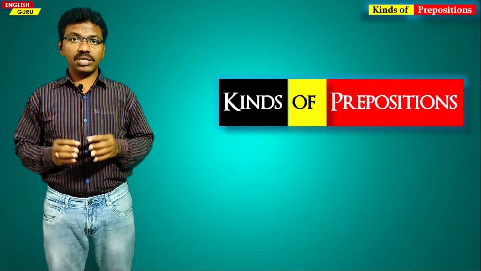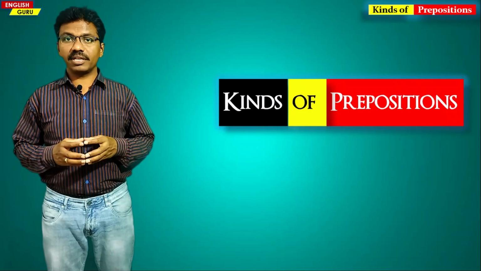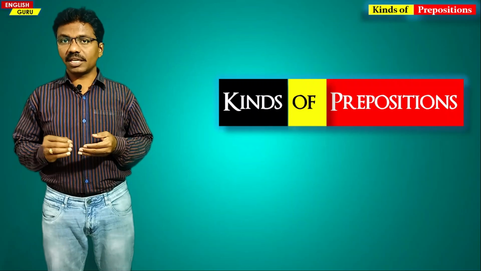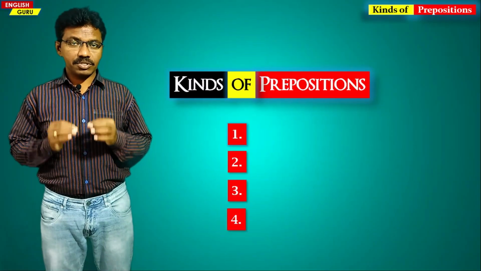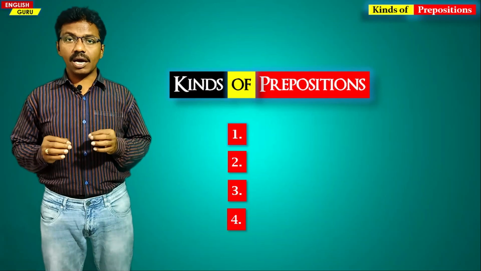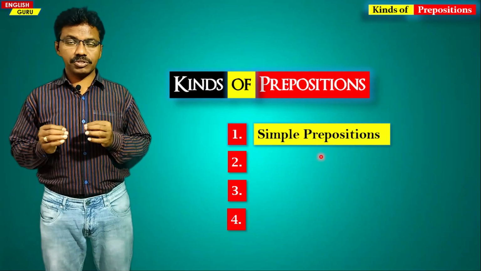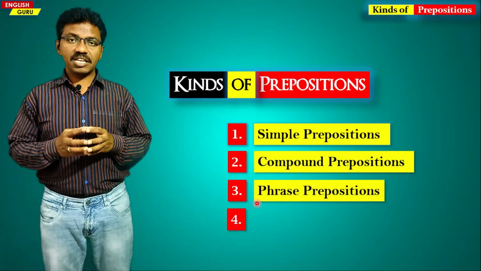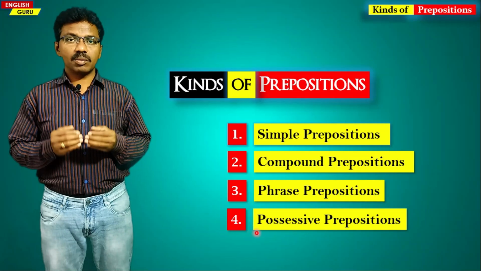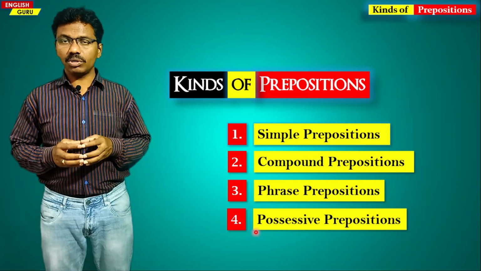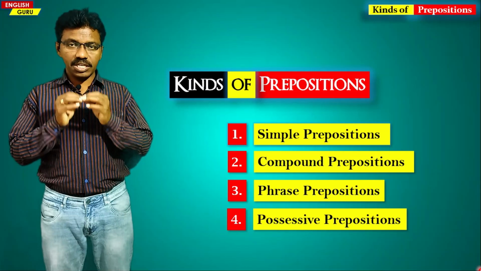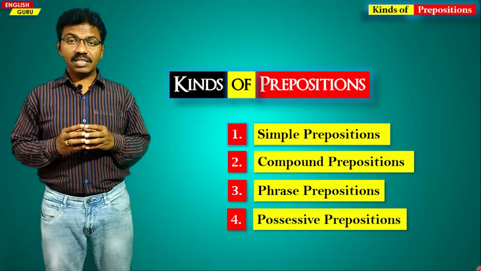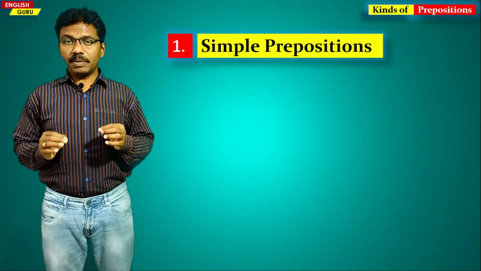Now let us try to see the different kinds of prepositions of the English language and try to understand about them in detail. There are four kinds of prepositions in the English language. The first one is simple prepositions, the second one is compound prepositions, the third one is phrase prepositions, and the fourth one is possessive prepositions. And now let us try to know about each one in detail and take some examples and understand them in a better manner.